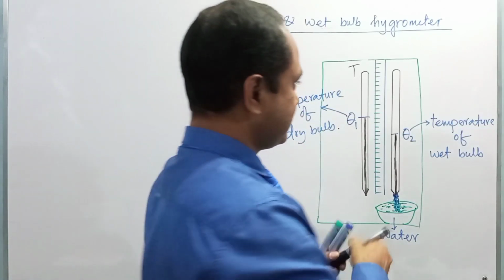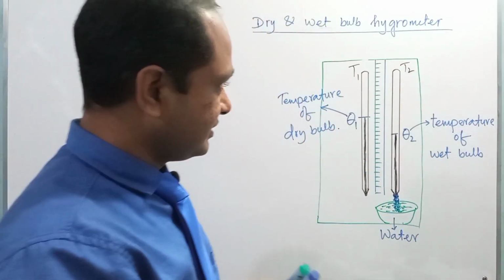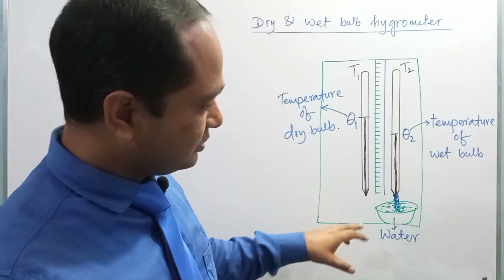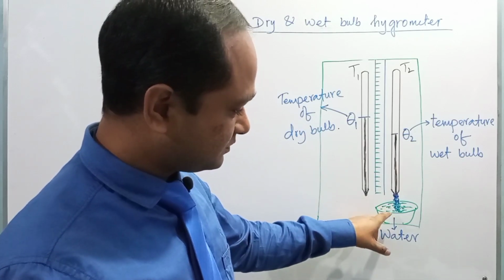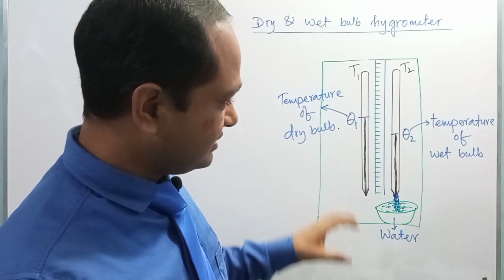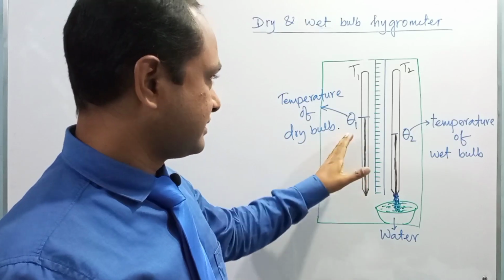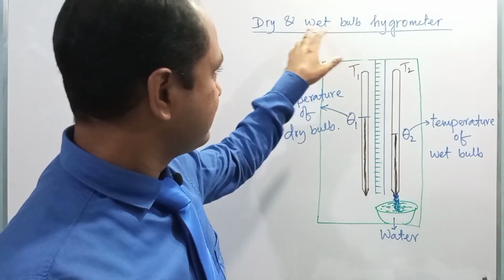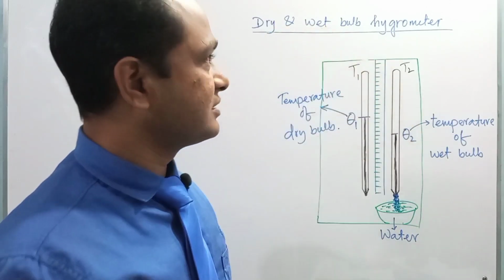And another thermometer is denoted by T2, right? The bulb of this thermometer is wrapped or covered with a wick, and the other end of the wick is dipped in water. The temperature of this thermometer is obviously lower than the temperature shown in thermometer T1. T1 is known as the dry bulb, and T2 is known as the wet bulb.